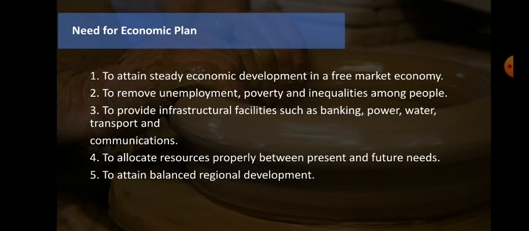So that's the need of the economic plan. While preparing the economic plan, this we need to take care of. First is removing unemployment. How can we remove unemployment? Maybe by increasing the industries or the companies. If any industries come to your particular area, then definitely you will get employment, and then you can remove the unemployment. Then if you get employment, definitely you can remove poverty also.